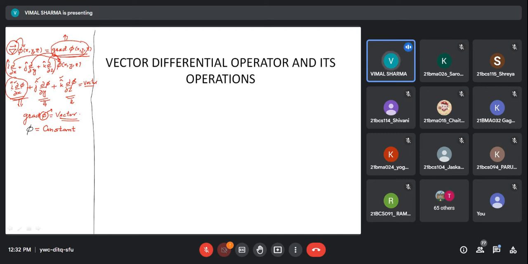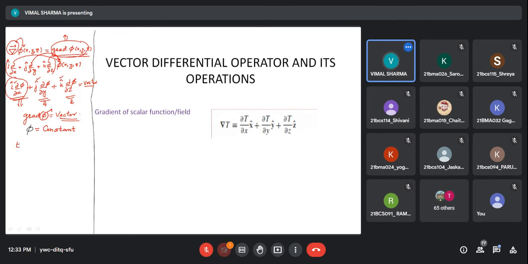Okay, magnitude you can find. You see what the magnitude of this vector is. It is the square root of the sum of squares of all the components. So you can write that as well. So let me give you one example of this type of operation.